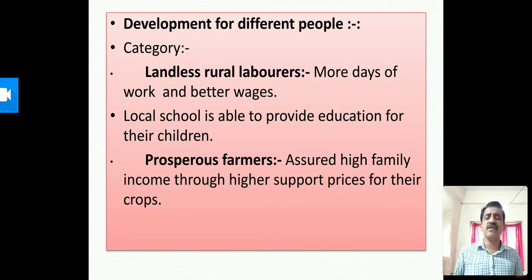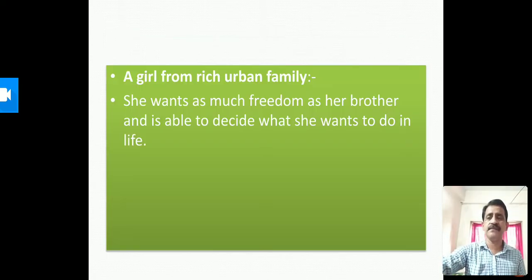Let us take the case of a prosperous farmer. He needs assured high family income through higher support prices for his crops. Clear? So these are the different goals of two different classes of people. A girl from a rich urban family. What kind of development goals can she have? She wants as much freedom as her brother and to be able to decide what she wants to do in life.